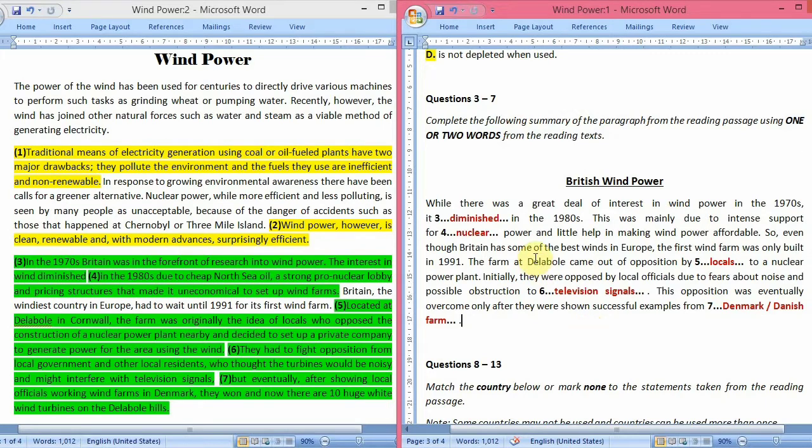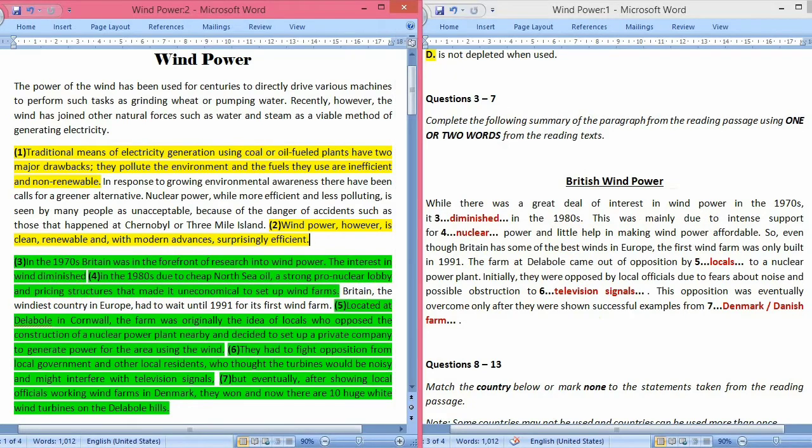While there was a great deal of interest in wind power in the 1970s, it diminished in the 1980s, which means that in 1970 they were talking about wind power a lot, but its interest decreased, it diminished in the 1980s. So let's see where it's written. Okay, so the third paragraph, first line, let's start reading.